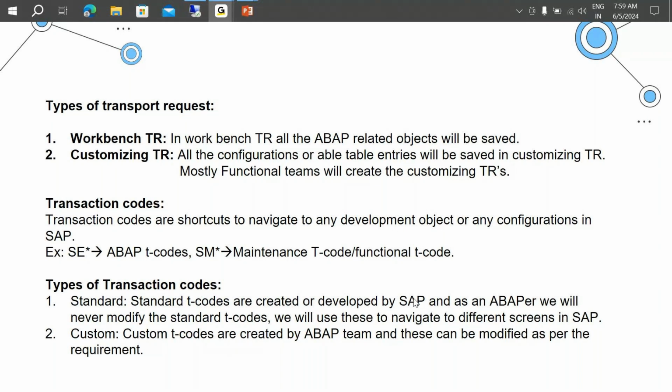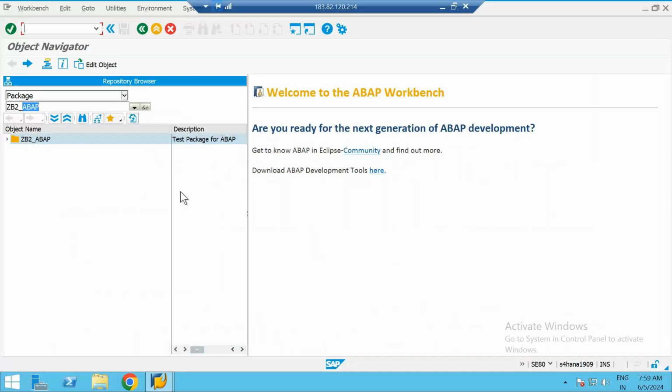Okay, one thing I'll show you. See, we have saved this package in a TR, correct? A transport request, a workbench transport request, we have saved it. So if I go to SE09, SE09 is a T code which is used to navigate to transport requests. I'm using /o because I don't want to end this session, I want to create a new session. So /o, enter.